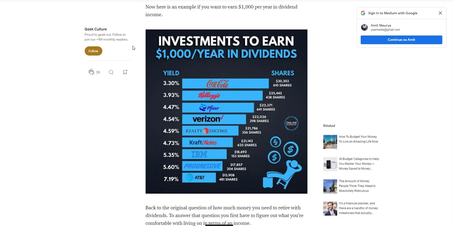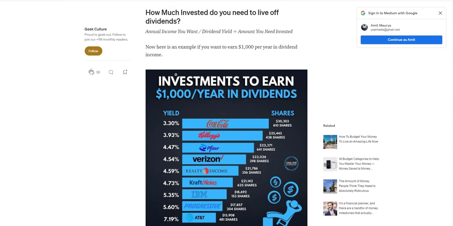So let's dive in. Right now I'm on the medium.com website, right? They are going through this chart that shows the investment needed to earn $1,000 per year in dividends. They're showing you their yield, which is Coca-Cola at 3.3, and the number of shares, which is 30,000, to invest, and you need to own 310 to get $1,000.